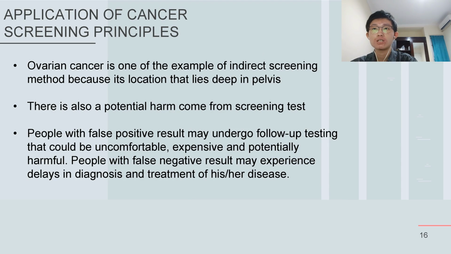Although screening for cancer gives some benefit, there is also potential harm. People with false positive results may undergo follow-up testing that could be uncomfortable, expensive, and potentially harmful. And there are also psychological consequences. People with false negative results may experience delays in diagnosis and treatment of their disease.